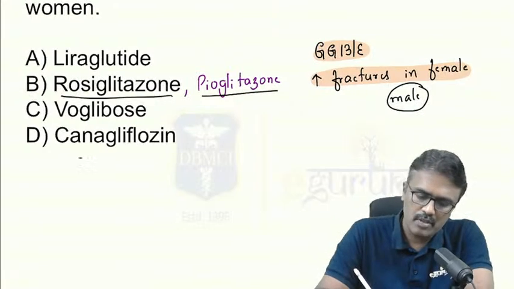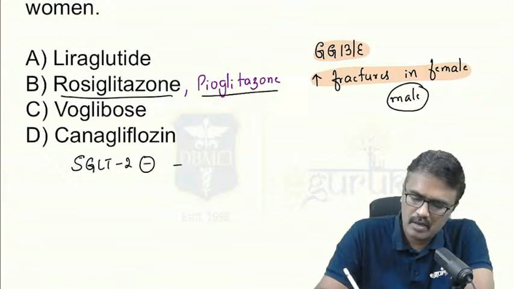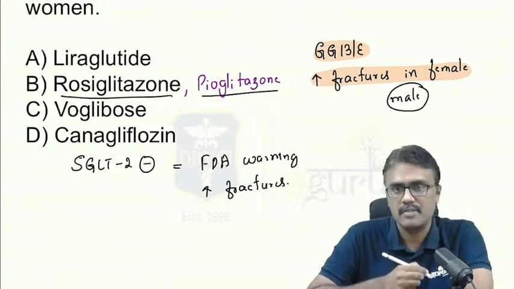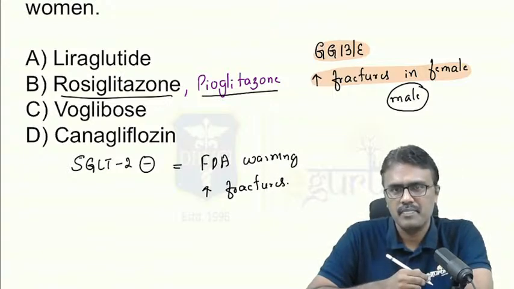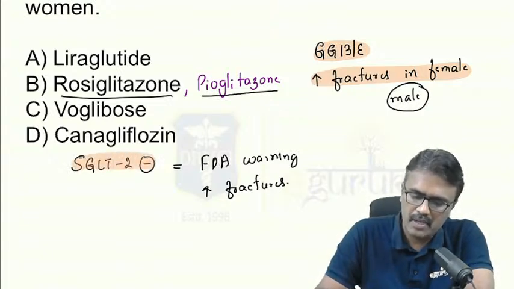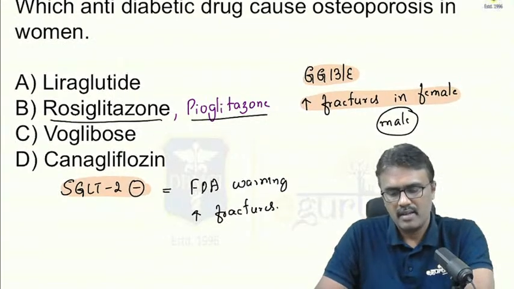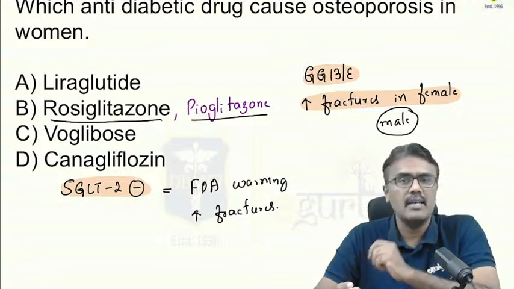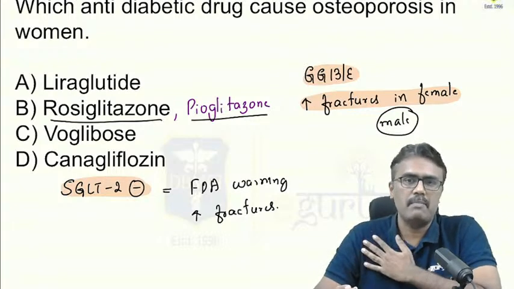But canagliflozin belongs to SGLT2 inhibitors. For the SGLT2 inhibitors, the FDA has now given a warning that they can also cause increased risk of fractures. So if they are taking the recent update, then this would be the answer. But in the canagliflozin case, women are not specifically mentioned. So particularly if they are asking in the female, as per my opinion,